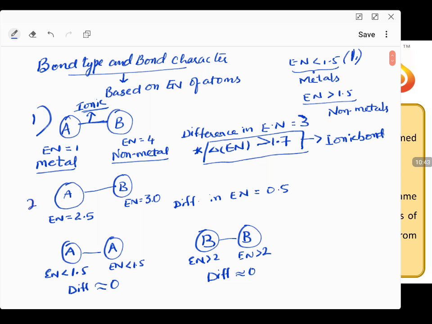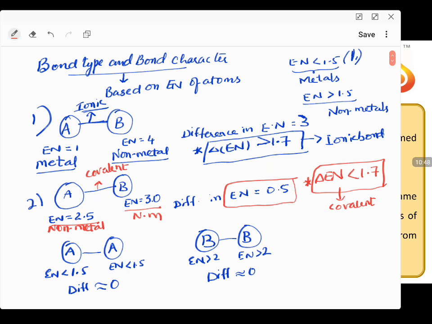Coming to the second case, now come to this particular experiment, A and B. Electronegativity of A is 2.5. So what does it conclude? It is a non-metal. Electronegativity of B is 3. So it is also a non-metal. So what can be the nature of bond between A and B? It should be a covalent bond. Is there any doubt in it?